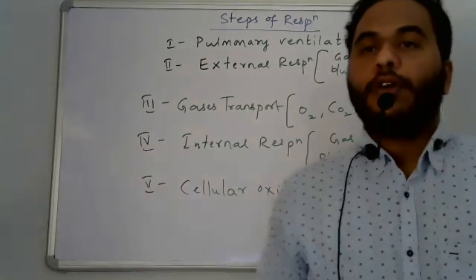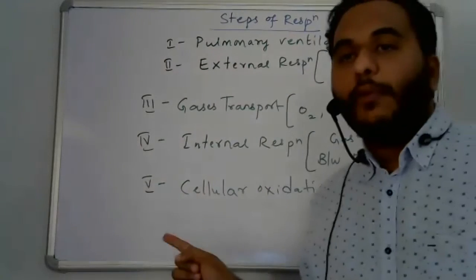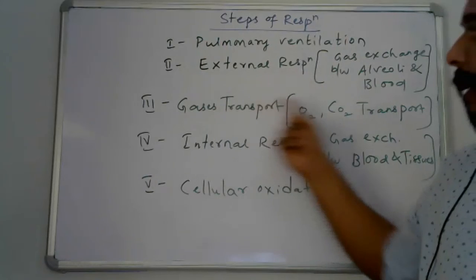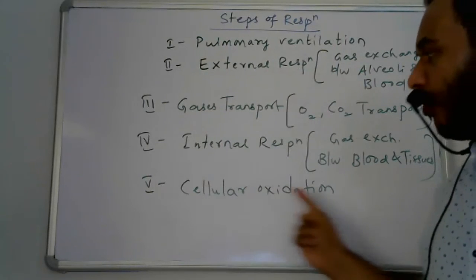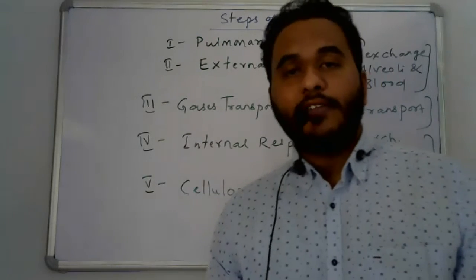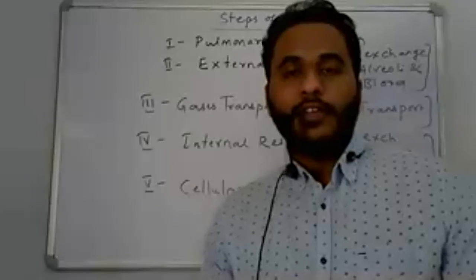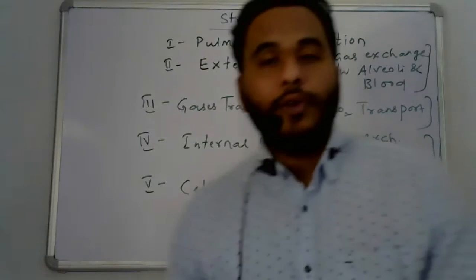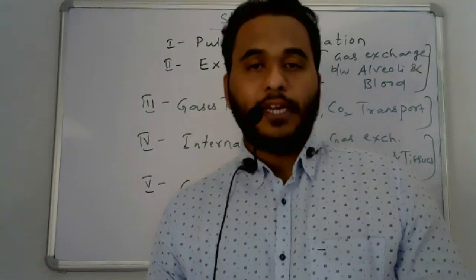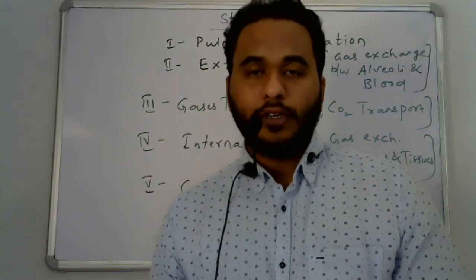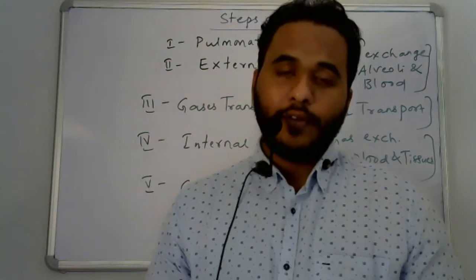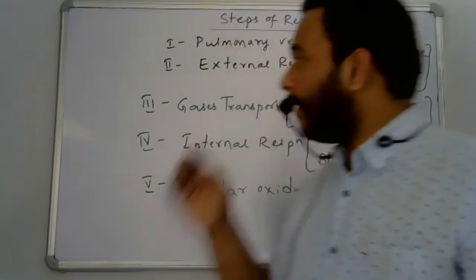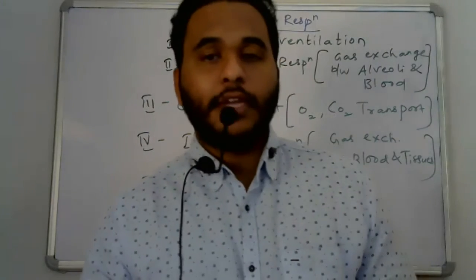Tomorrow's class we are going to study all these 5 steps, starting from pulmonary ventilation, then external respiration, gases transport, internal respiration, followed by cellular oxidation. After this, I'll explain respiratory volumes and respiratory disorders. Today we have completed digestive absorption, calorific value, disorders, and the respiratory system introduction, air passages, lungs, and steps of respiration.